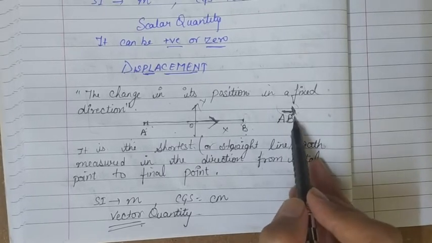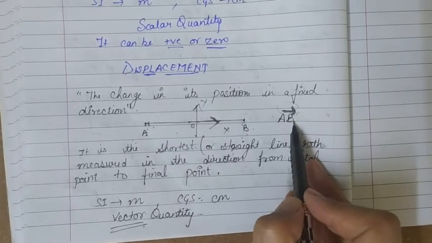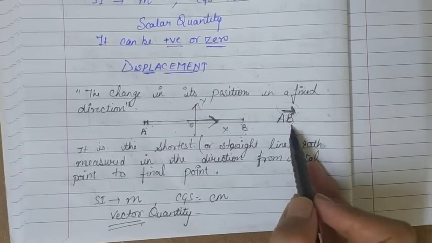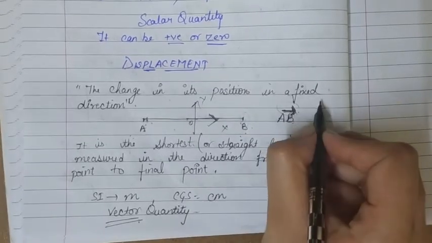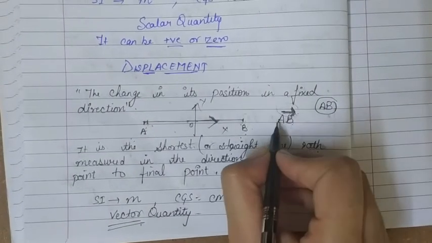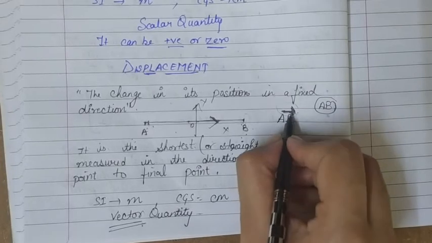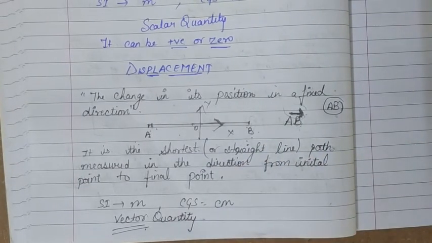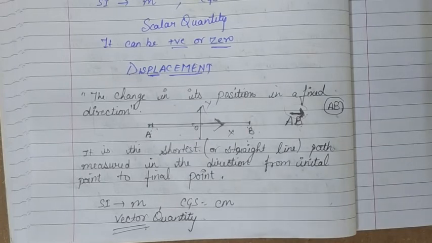This arrow sign represents that the physical quantity is a vector quantity. It has both magnitude as well as direction. So if it is written like this, AB, then it is distance AB. If it is written like this, AB vector, then it is displacement AB. That is the difference between distance and displacement.